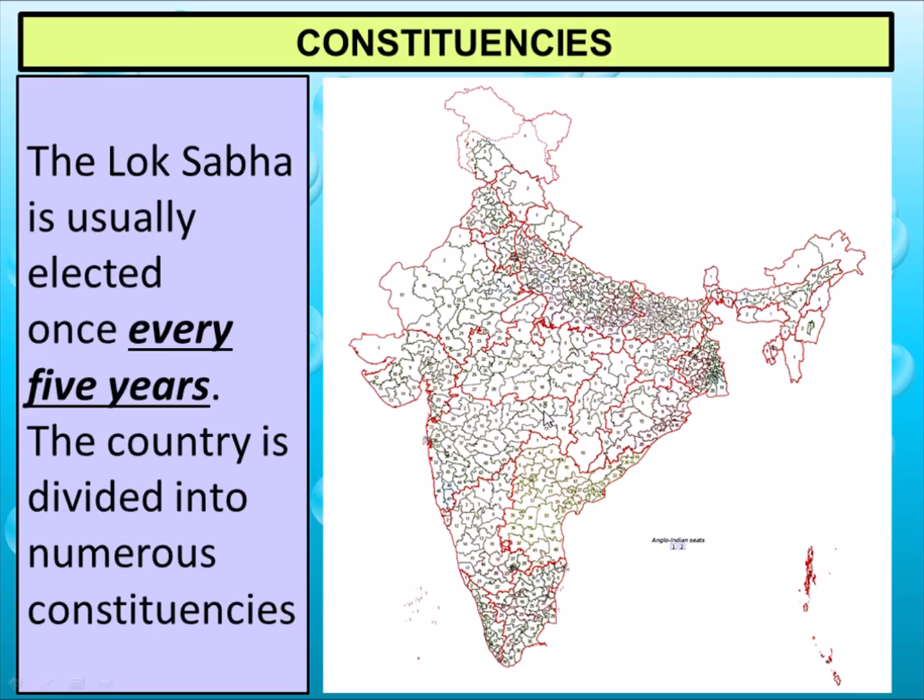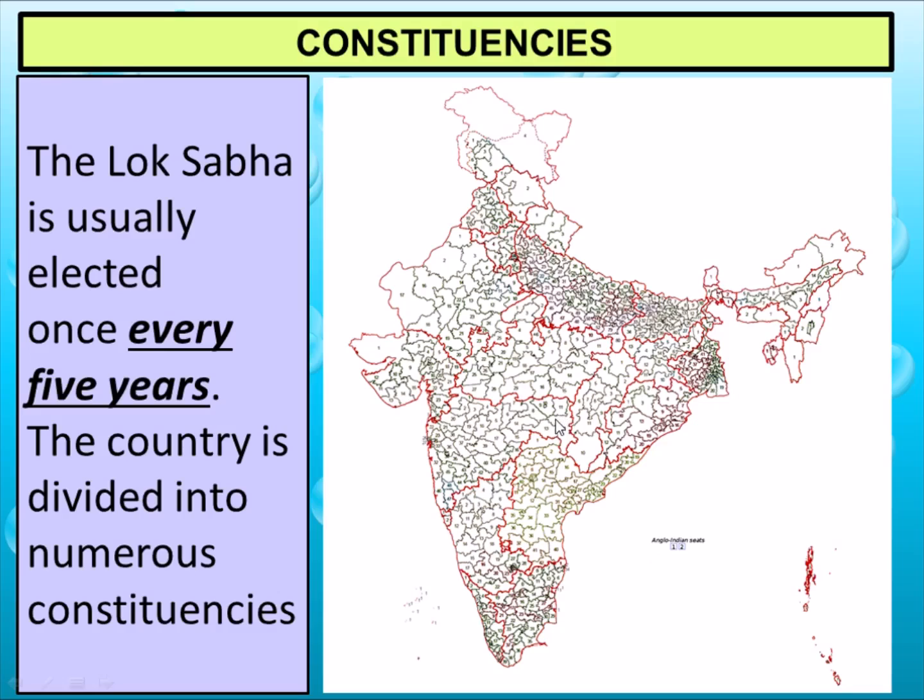So the country has been divided into 545 areas for contesting the election. Any Indian person can contest from any part of the country. There's no restriction on where to contest from, right?